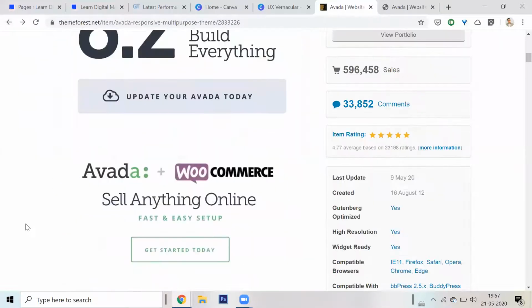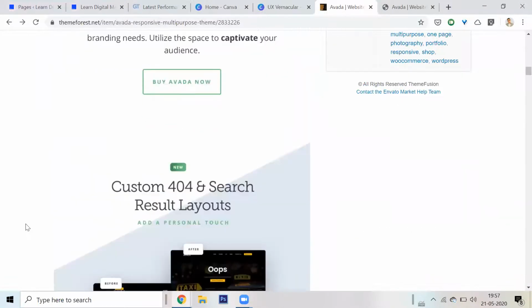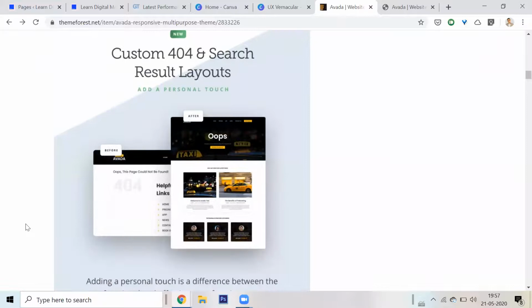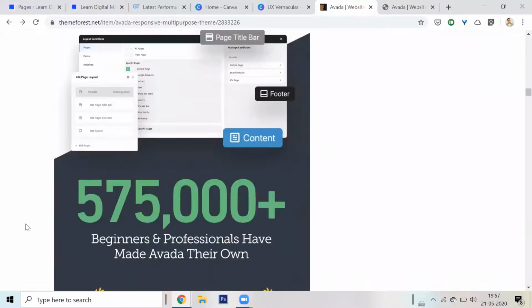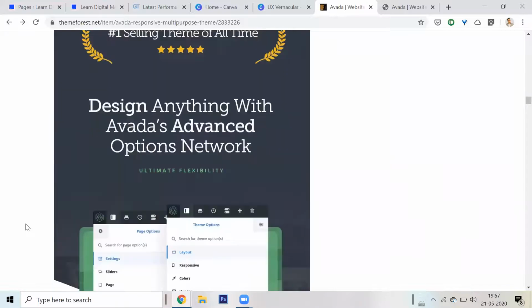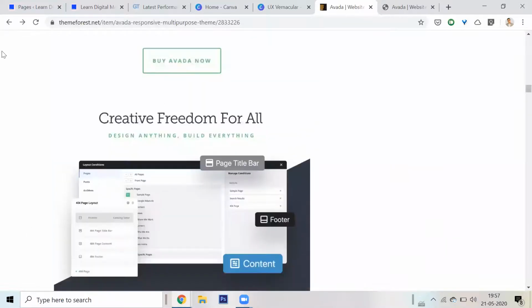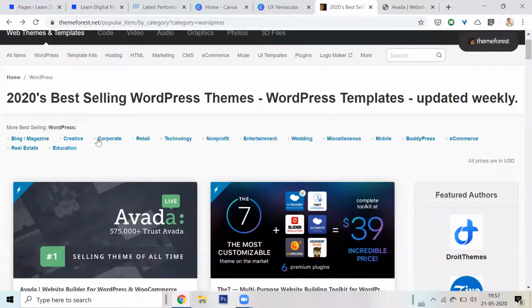So they're telling us features, build everything. It's compatible. You can create any kind of footer you want. You can make custom pages, layouts. You can make single posts or whatever, creative freedom to do whatever. And it says that more than 500,000 beginners and professionals have made this theme. So choosing a theme is hard, because there are too many themes in the WordPress theme forest. Too many themes. You cannot even imagine. There are thousands and thousands of themes.